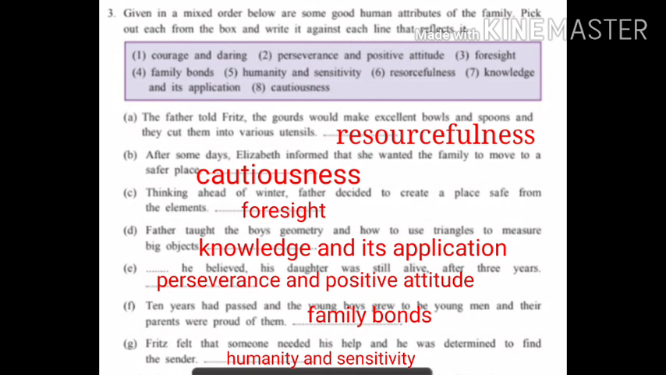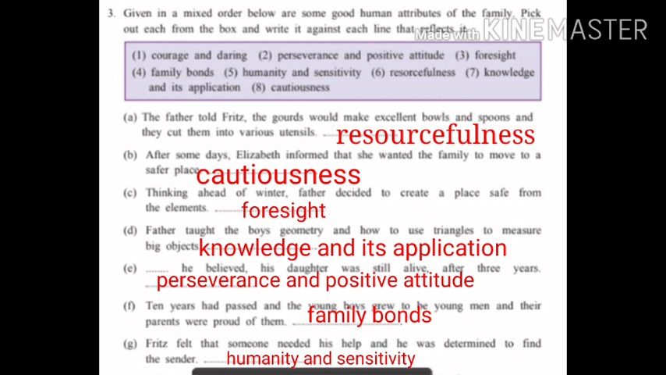Second one, after some days, Elizabeth informed that she wanted the family to move to a safer place. Cautiousness, this human attribute has been shown from this line. Third one, thinking ahead of winter, father decided to create a place safe from the elements. Foresight, this human attribute has been shown from this line. Fourth one, father taught the boys geometry and how to use triangles to measure big objects. Knowledge and its application, this human attribute is shown from this line.